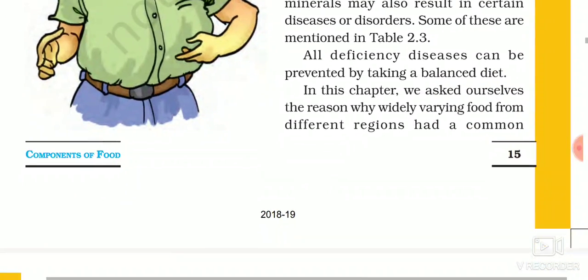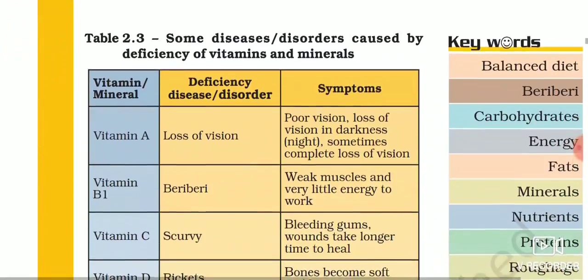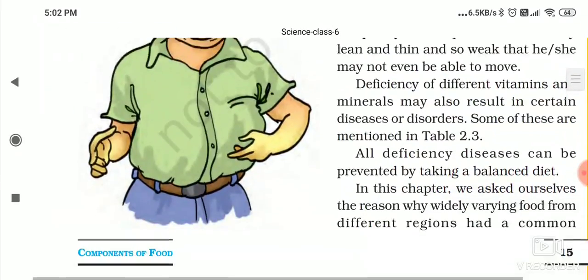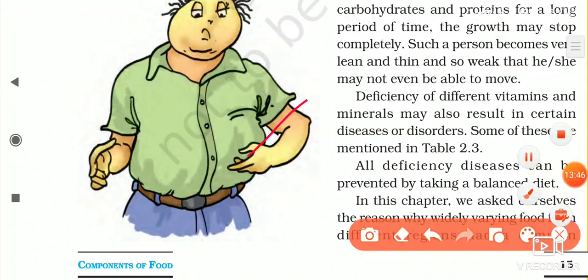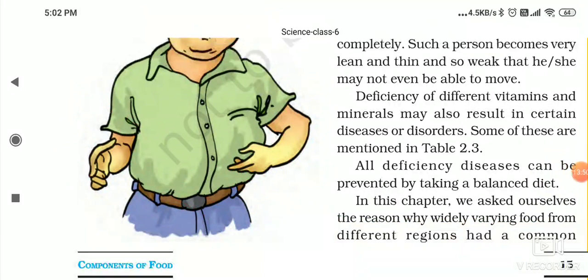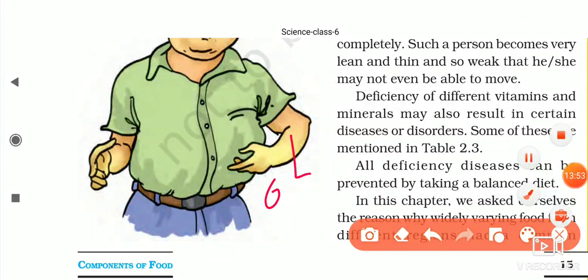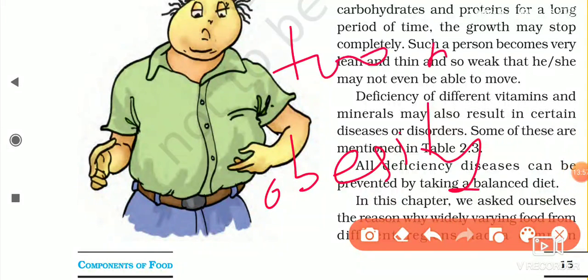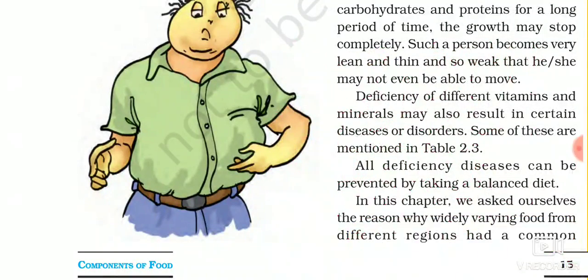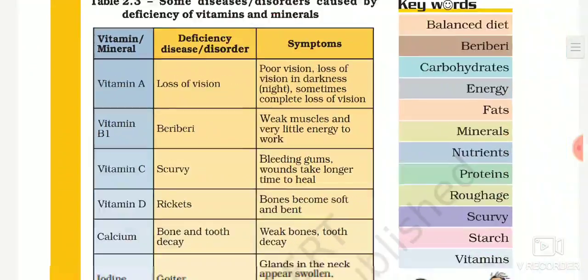Okay, the reason why widely varying food from different regions had a common. Now this is the picture. This is the person who suffers from obesity. He is suffering from obesity. Why? Because of too much fat.